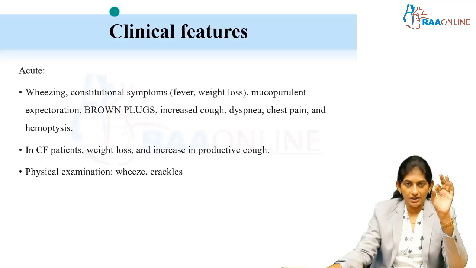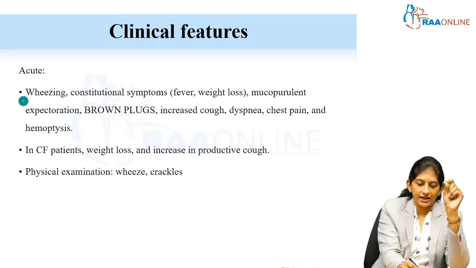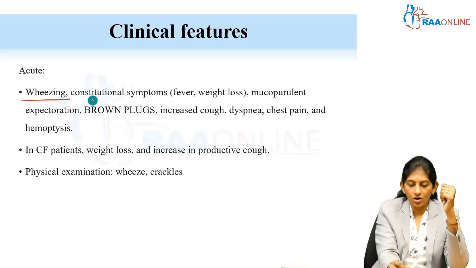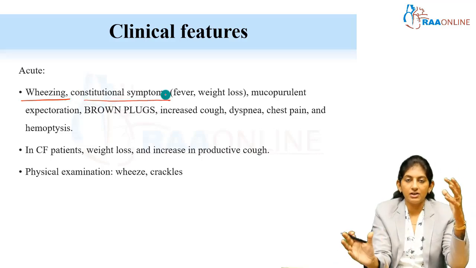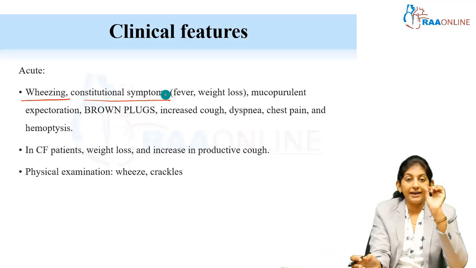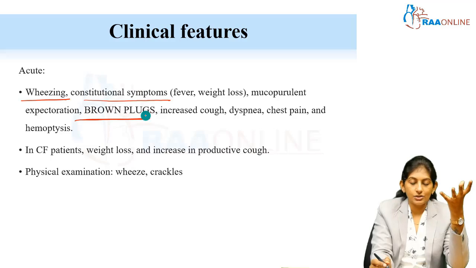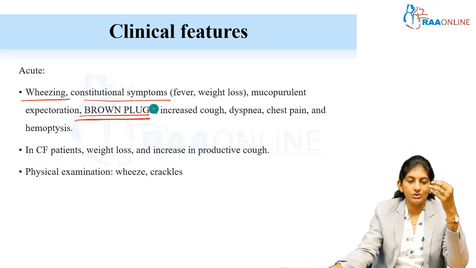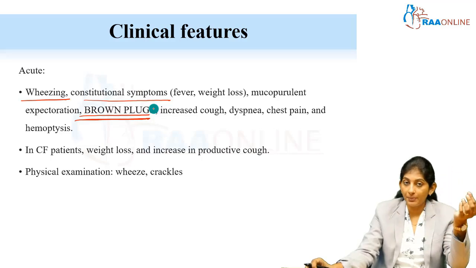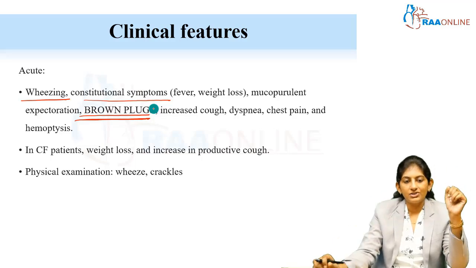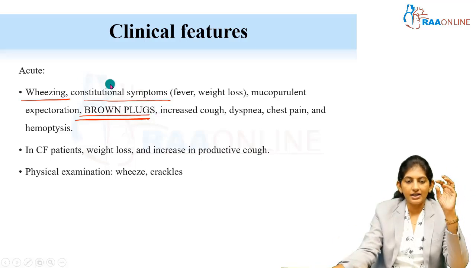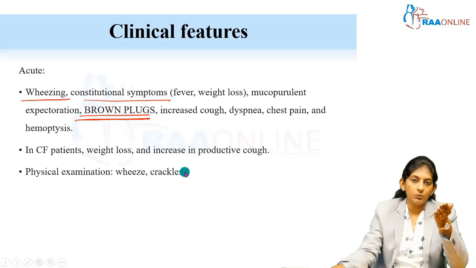In a child who is asthmatic and well controlled, suddenly the child starts wheezing again, along with many constitutional symptoms like fever and weight loss. Particularly with expectoration, the sputum may consist of brown plugs. These brown plugs are very specific for ABPA. Apart from that, the child has increasing cough, and can have dyspnea, chest pain, hemoptysis also. On examination there can be wheeze and crackles of new onset, in a previously well child.